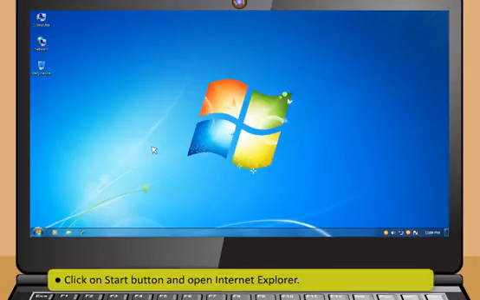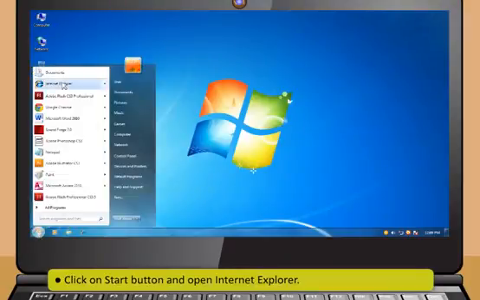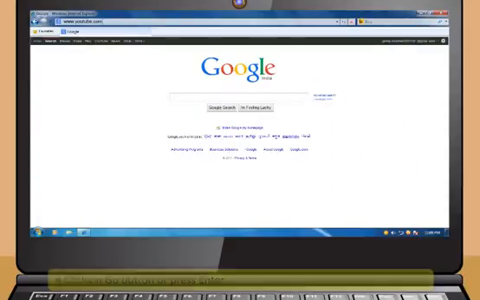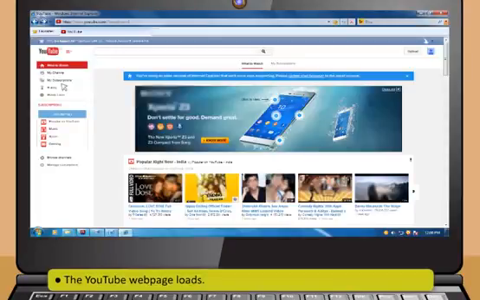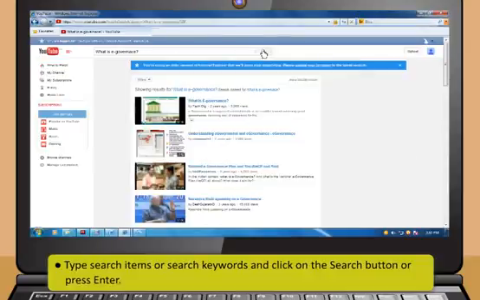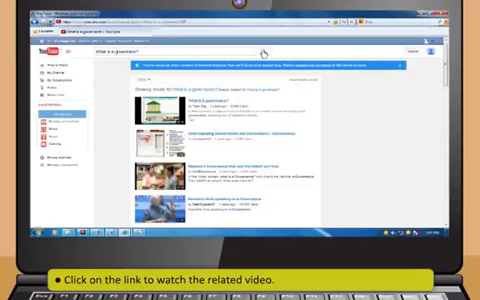First, click on Start button and open Internet Explorer. Then type www.youtube.com in address bar and click on Go button or press Enter. The YouTube web page loads. You can see the search bar on top of the page. Now type search items or search keywords and click on the search button or press Enter. A list of video links against the search items appears on the screen. Then click on the link to watch the related video. You see the selected video is played in the video player.